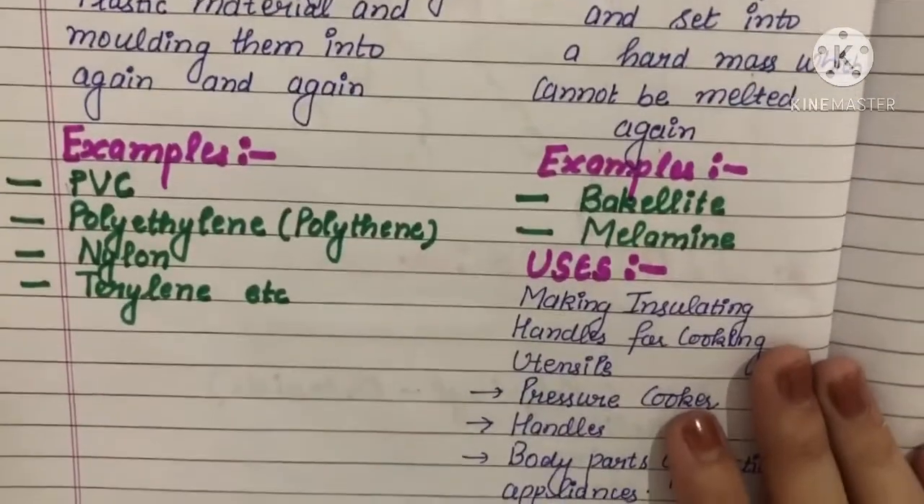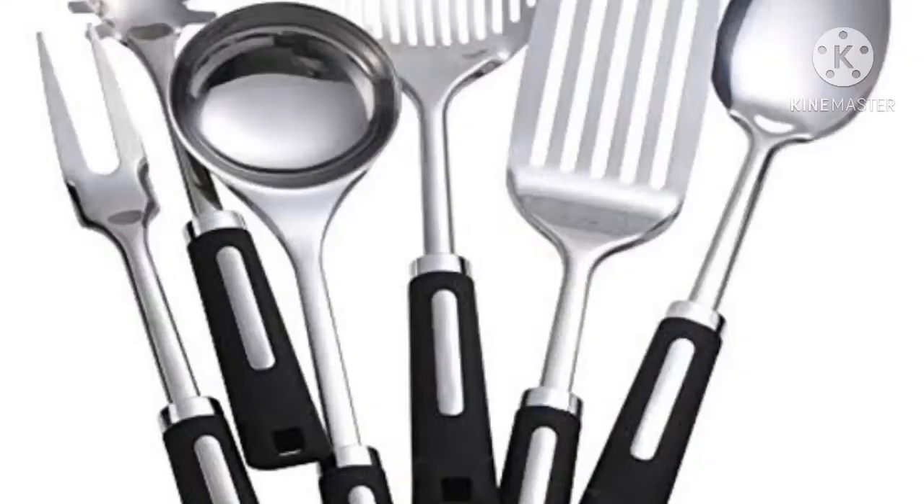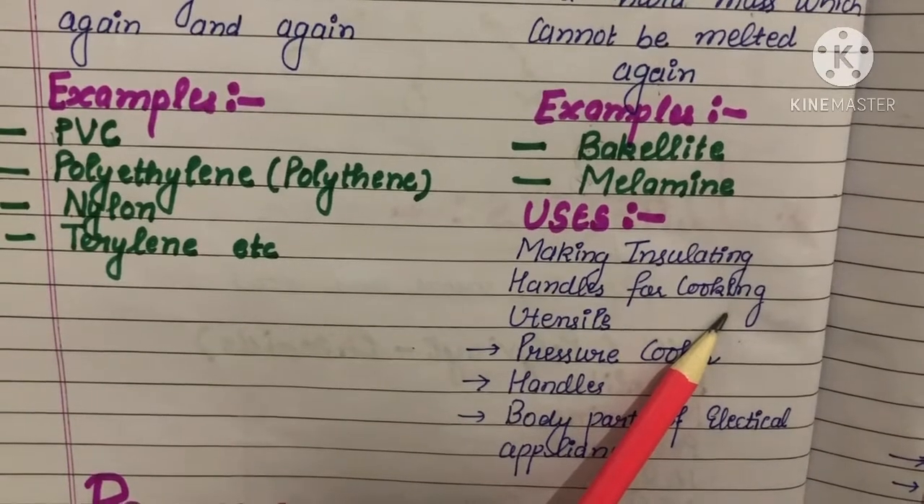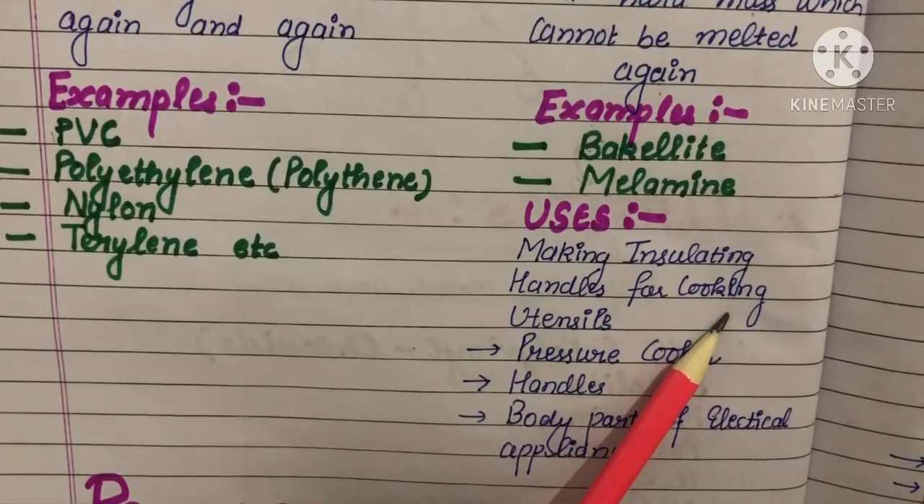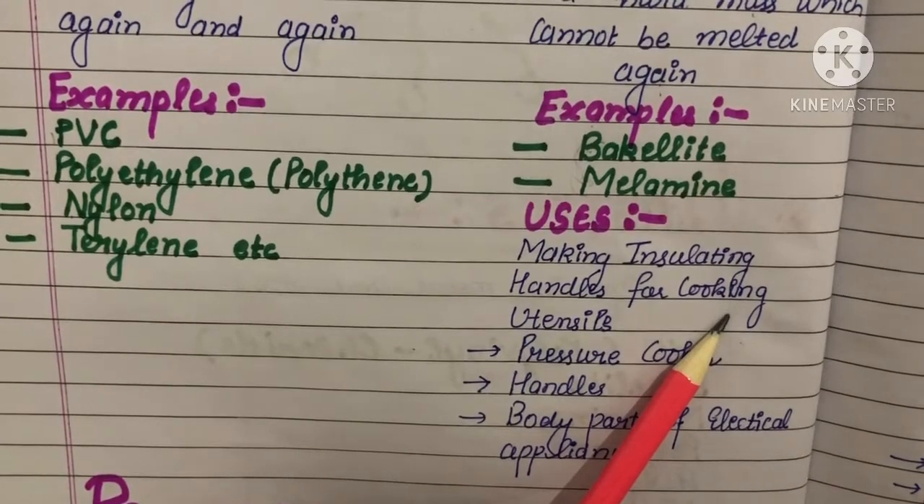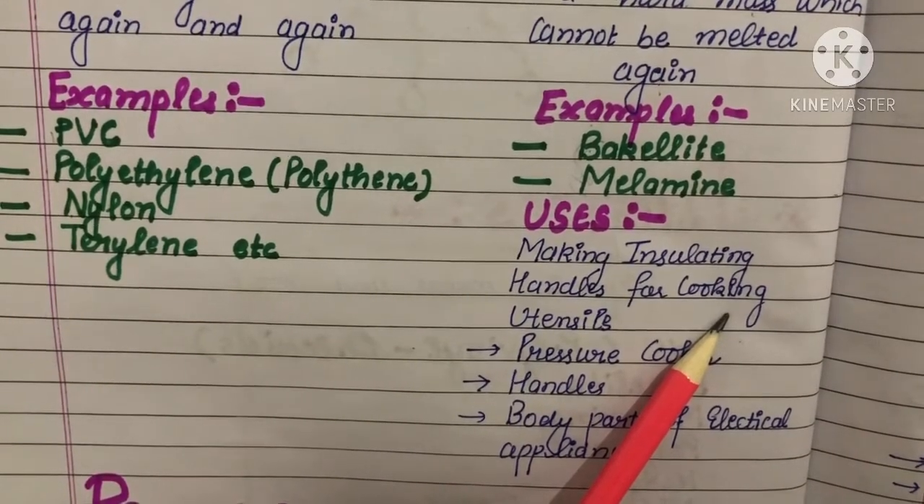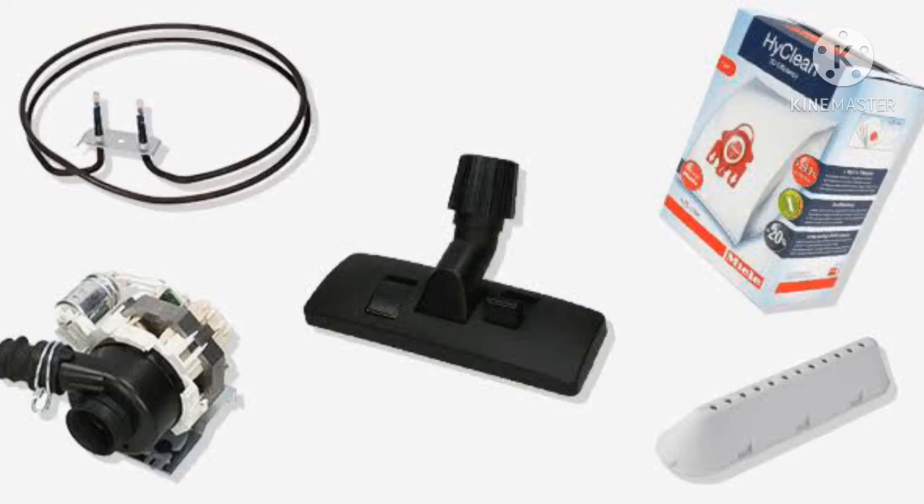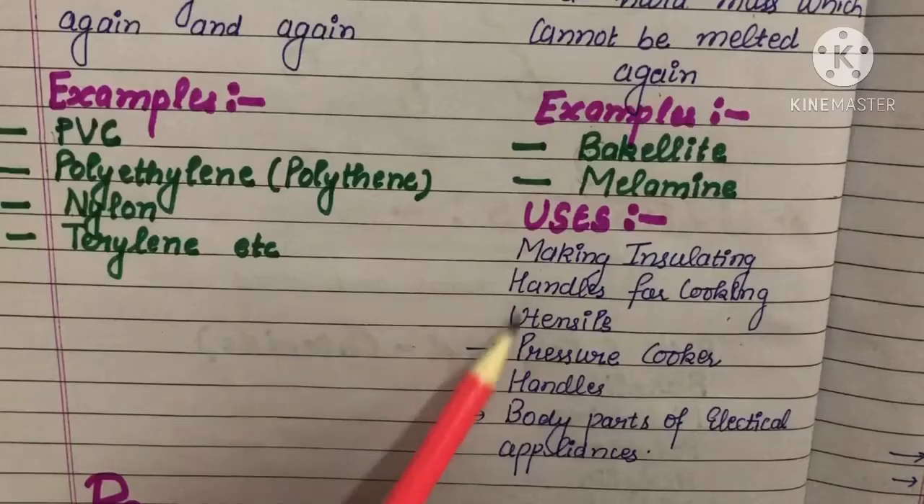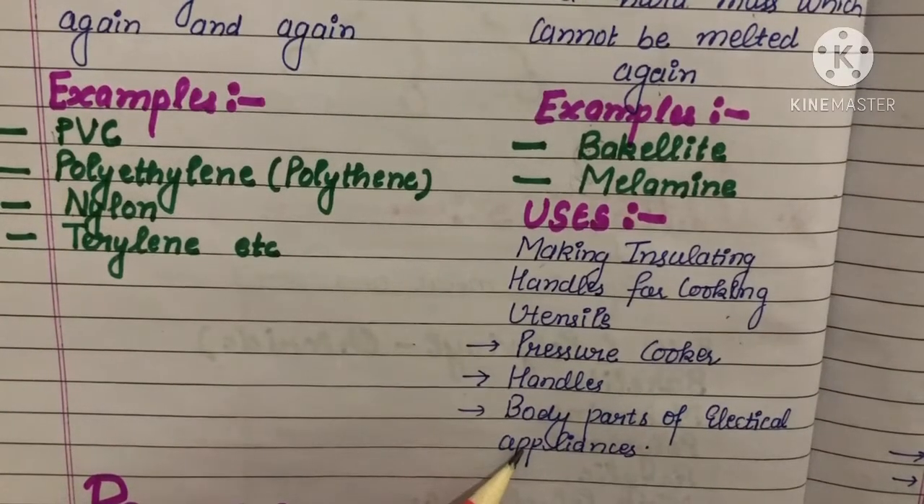So these are used for making insulating handles for cooking, because if the cooking handles were made up of thermoplastic, then with heating they would melt. That's why these are made up of thermosetting plastic. Then pressure cooker handles and body parts of electrical appliances are also made up of thermosetting plastic.